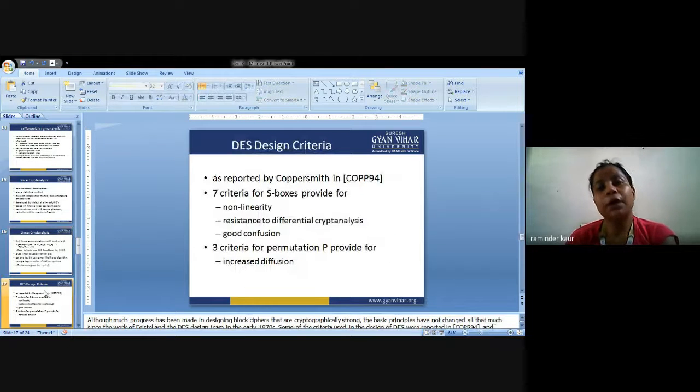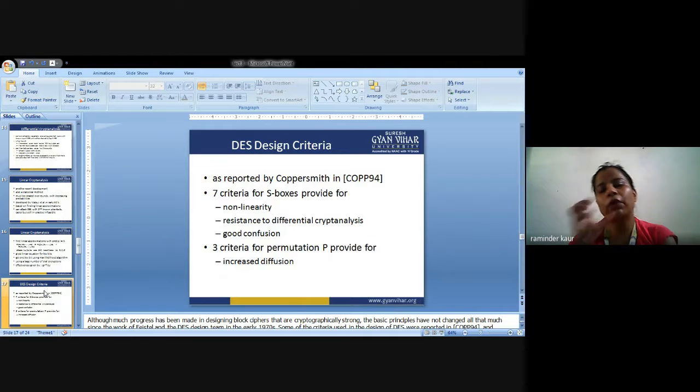Next is how to design the DES. There are criteria for the same. As reported by Coppersmith, 7 criteria for S boxes provide for non-linearity, resistance to differential cryptanalysis, and good confusion, and 3 criteria for permutation P provide for increased diffusion.